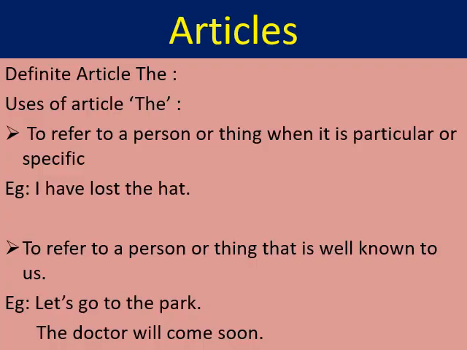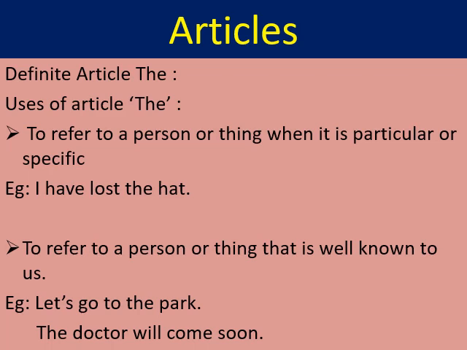So in the previous video, I taught you what articles are, and I explained that there are three types of articles in the English language. And then I also explained that there are two kinds of articles. First is the definite article and the second one is the indefinite article. In the first part I explained indefinite articles a and an. Today we are going to study the definite article the.